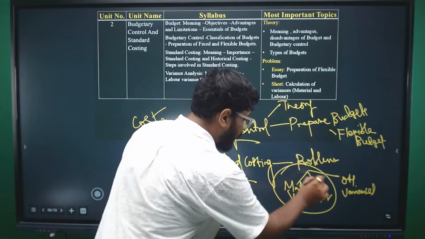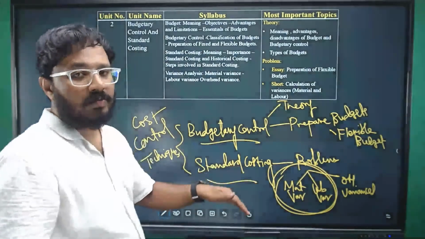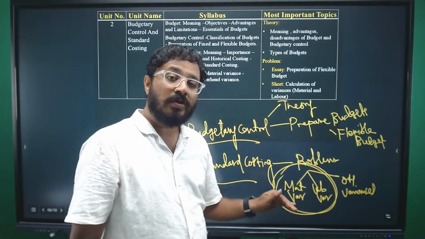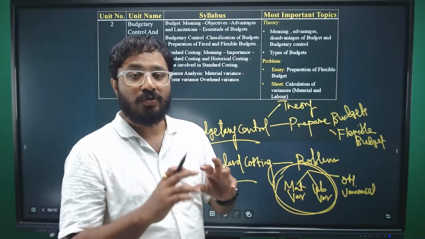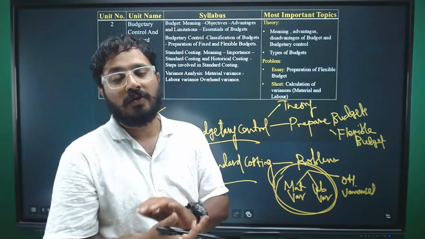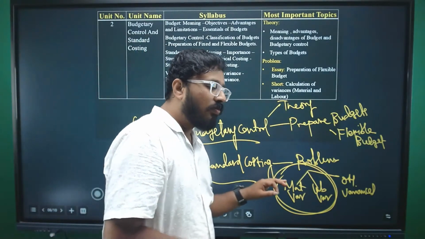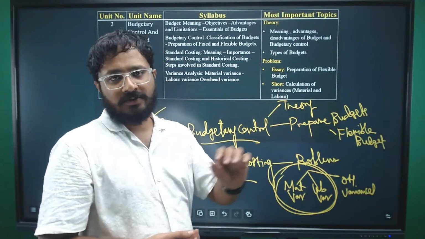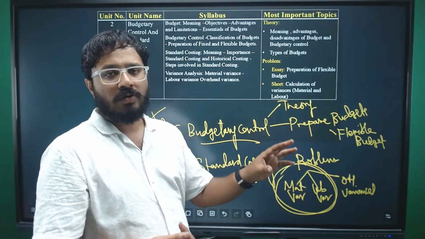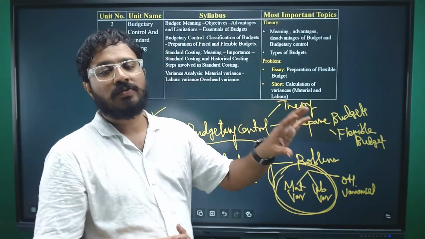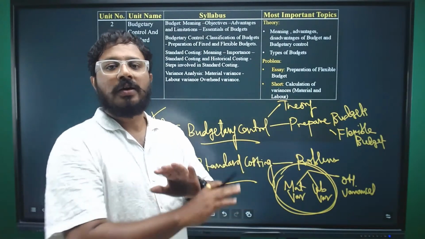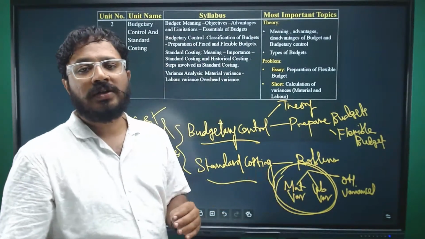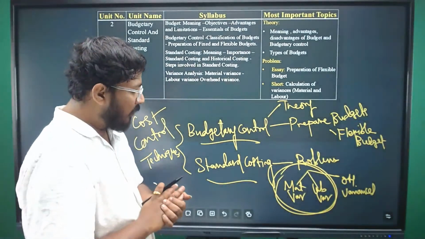These two are important: material variances and labor variances. We have formulas. I've given you the list of all the formulas, and I've explained in a very unique manner how you can remember them. It is purely formula based. The information in the question is also very direct. What is standard quantity? What is actual quantity? What is standard price? What is actual price? Information is given straightforwardly. Simply substitute in the formulas and get the answers, right?